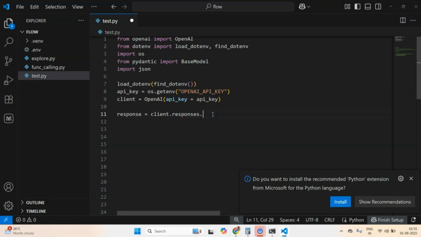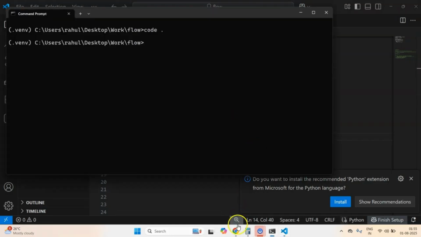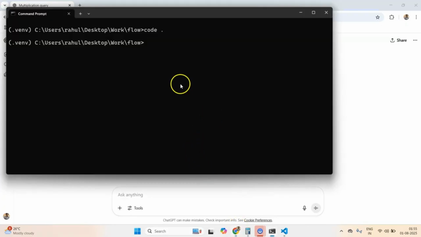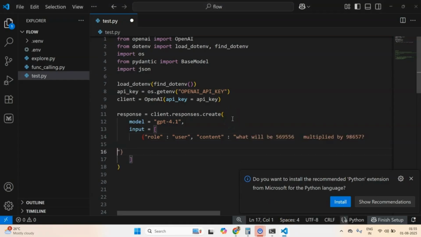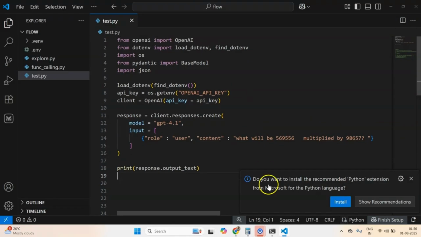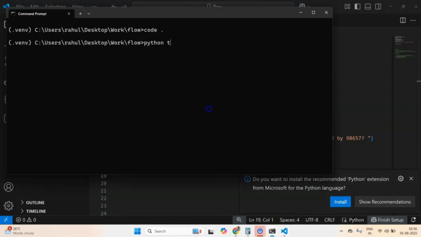Just follow this responses.create, and I'll specify the model. Let's call GPT 4.1, and then I'll specify input, which is a list of inputs of JSON or dictionary type. Here I will specify role, so I'm the user, and then the content would be the same content that I passed inside ChatGPT. Let me paste it right here. Now our input is ready, and finally I'll print response.output_text. So this is the code that we have. Now let's test it out. Python test.py.